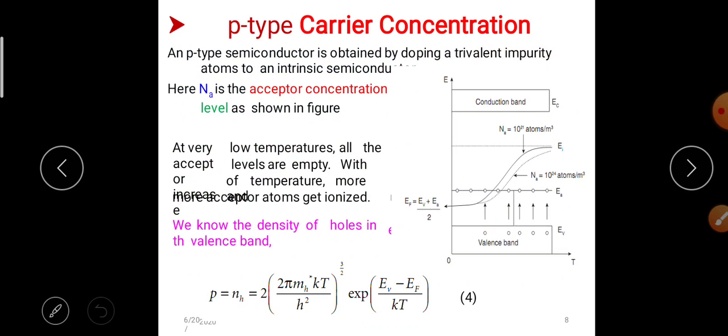We know the density of holes in the valence band: p is equal to Nh is equal to 2 into (2 pi mh kT by h square) whole power 3 by 2 exponential (Ev minus EF) by kT. Here conduction band and valence band, Na is equal to 10 power 21 atoms per meter cube, and Ec, Ei, Ev, Ea, temperature and energy.